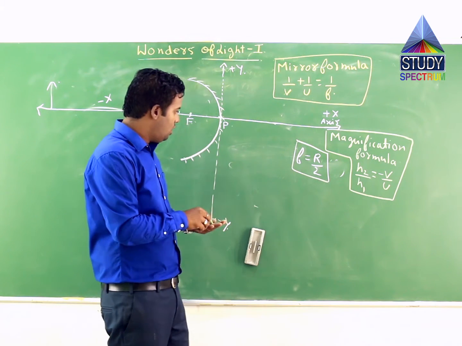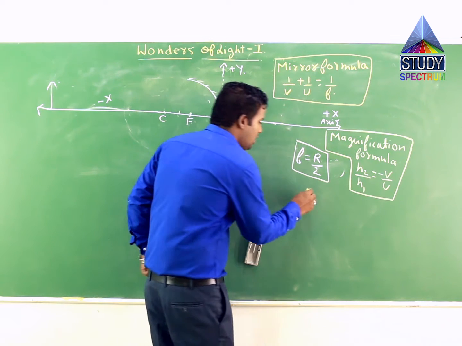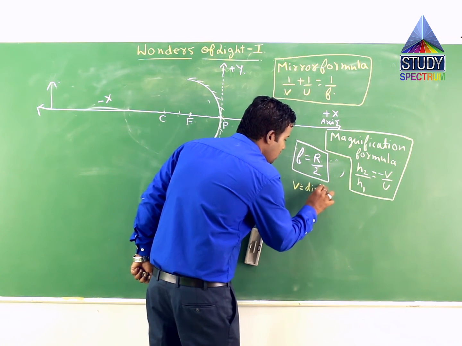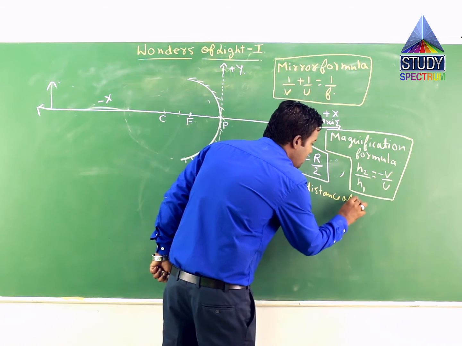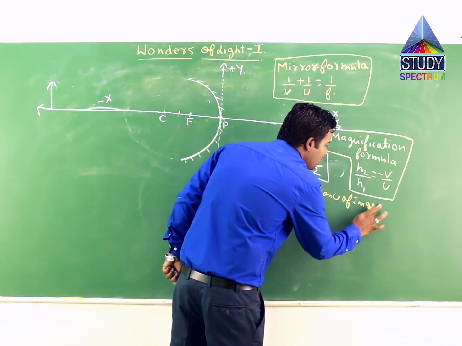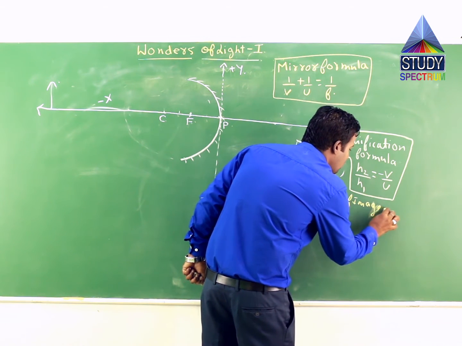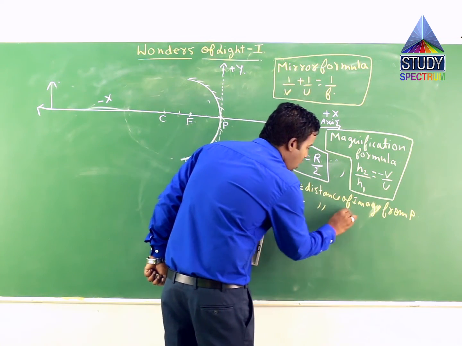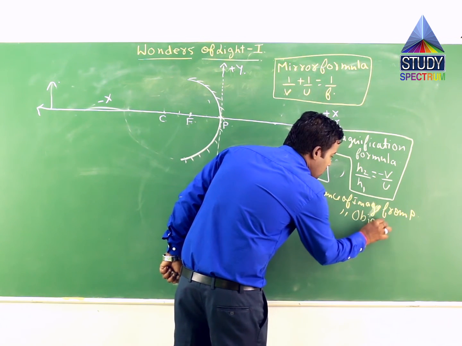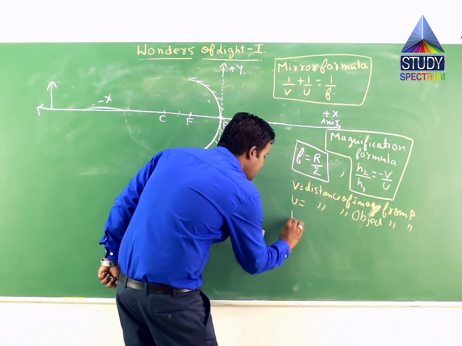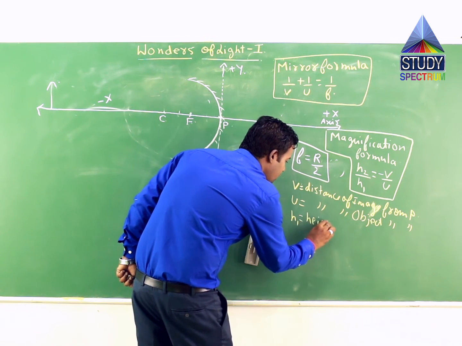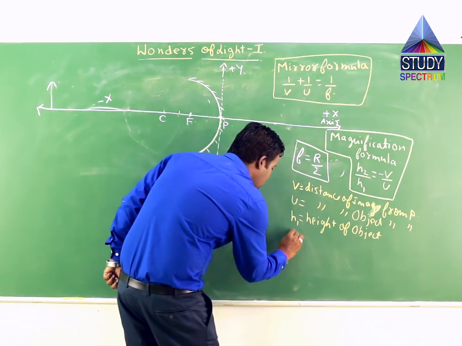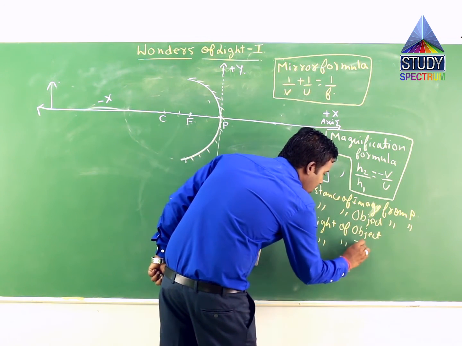So height of image will be h2, height of object will be h1, which I have written here in magnification formula. So just in case if you forgot, I will write here: v is distance of image from P, u is distance of object from P, h1 is height of object, h2 is height of image.